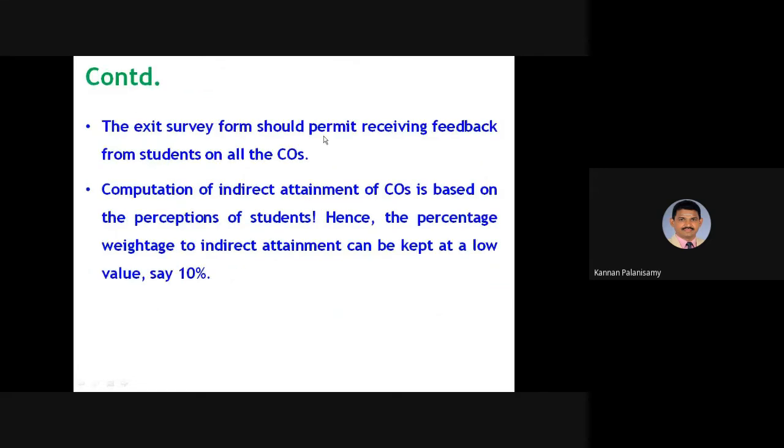Our exit survey form should permit receiving feedback from the students on all the COs. The computation of indirect attainment of COs is based on the perception of students. Hence, the percentage weightage to indirect attainment can be kept at a low value, say 10%, because this is the opinion of the students. They may give the value based on individual perceptions, so its weightage is given as 10%.